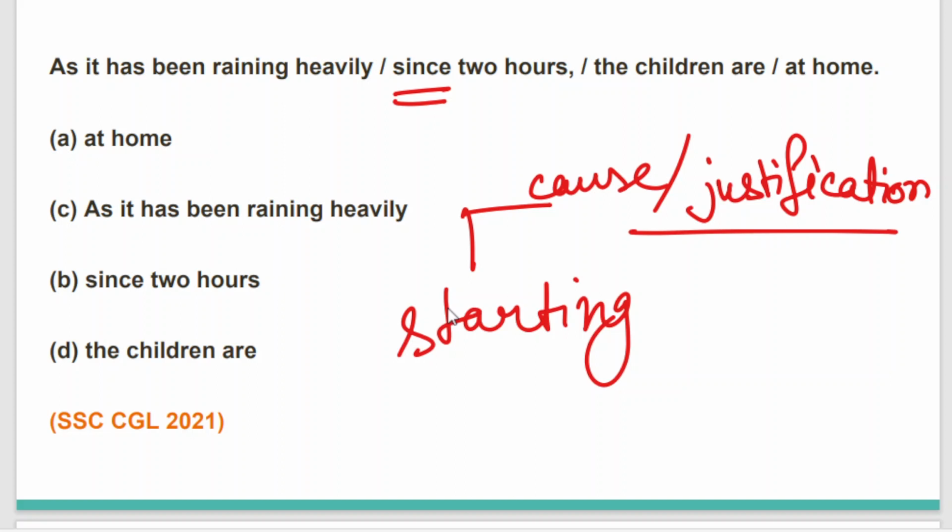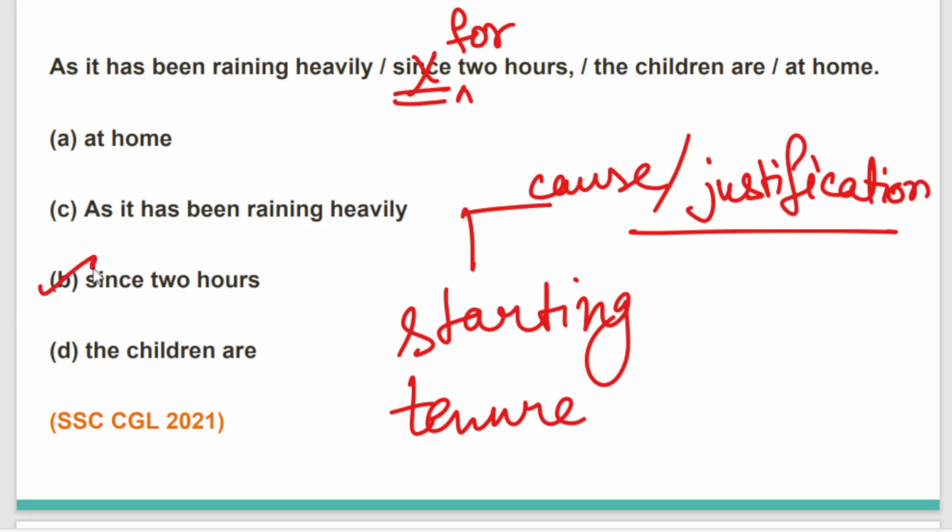As it has been raining heavily for 2 hours, the children are at home. Why are we using the word for? Because when we show a duration, a tenure, that it is happening for the last 3 hours, or this fair is happening for the last 3 days, whenever we are trying to put any tenure, we can use the preposition for. So the correct sentence is, as it has been raining heavily for 2 hours, the children are at home.